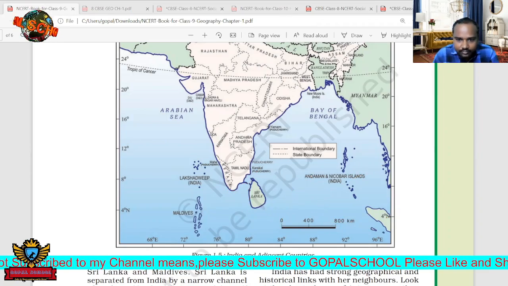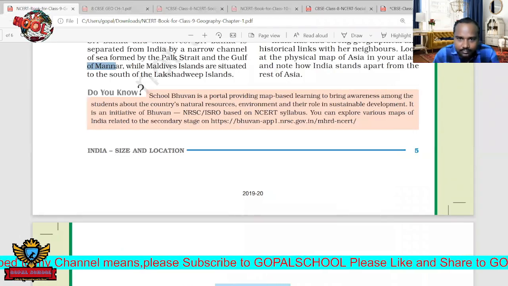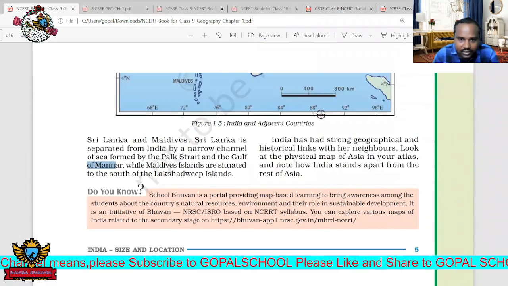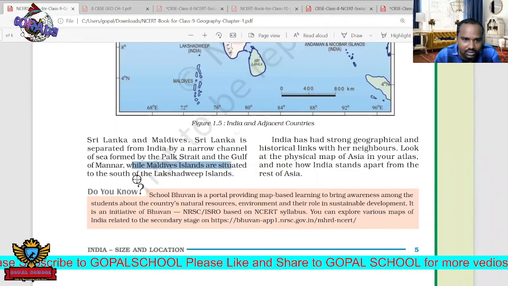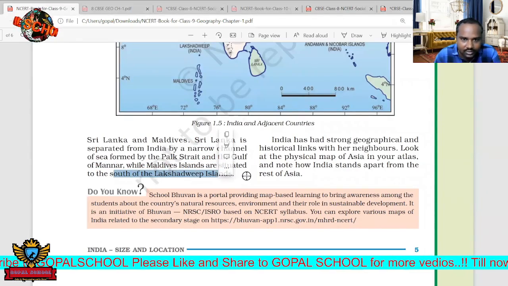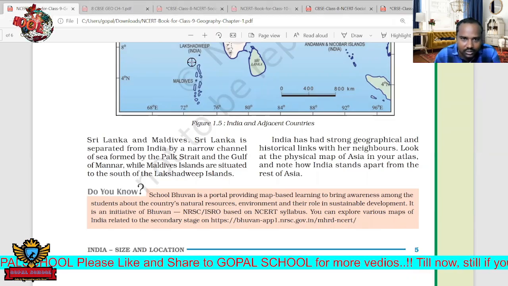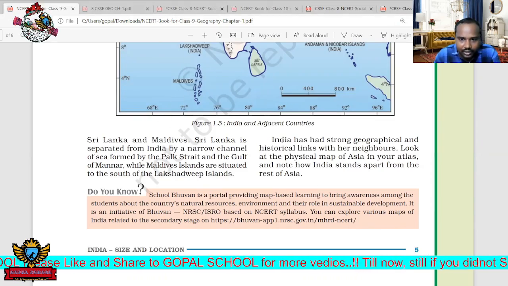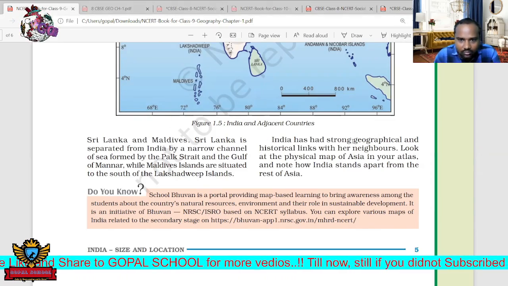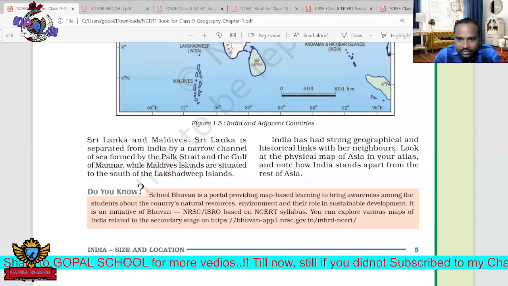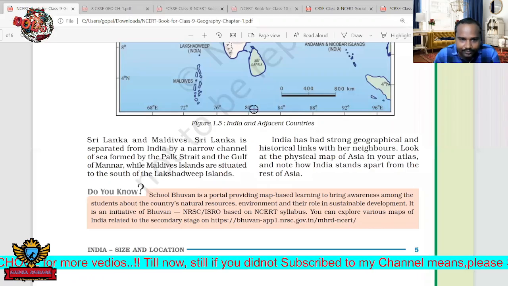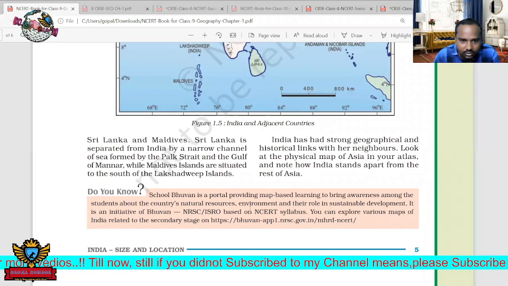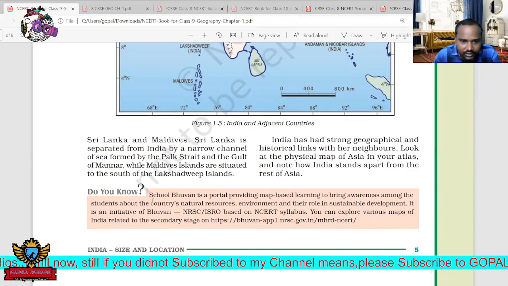Next, of course, the Maldives Islands are situated south of the Lakshadweep Islands. We have seen the Maldives here. Next, India has the strongest geographical and historical links with its neighbors. Look at the physical map of Asia in the atlas. Yes, we have seen this.